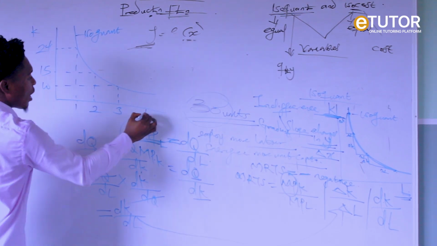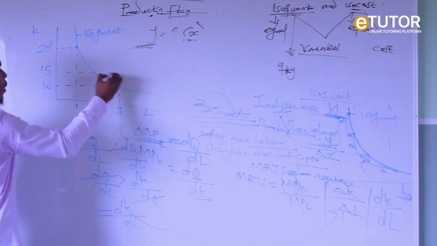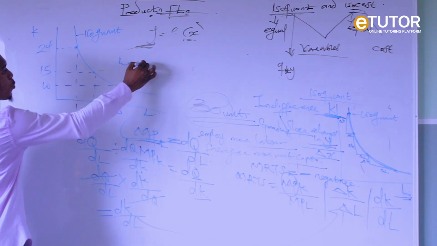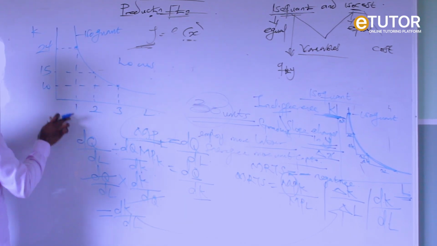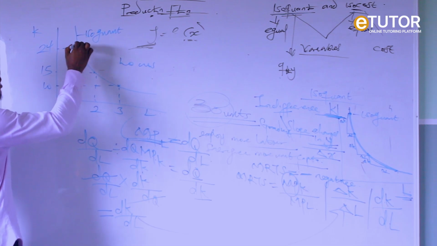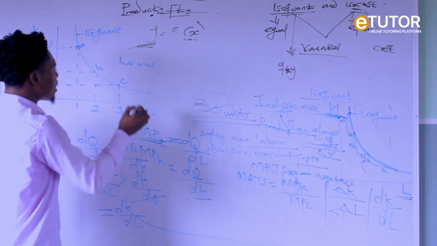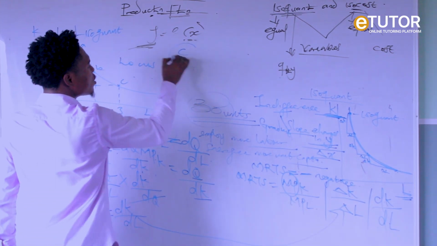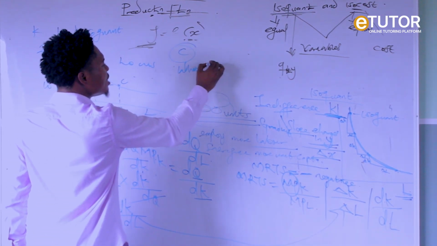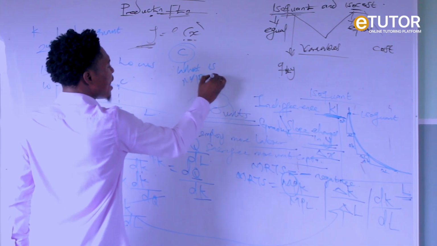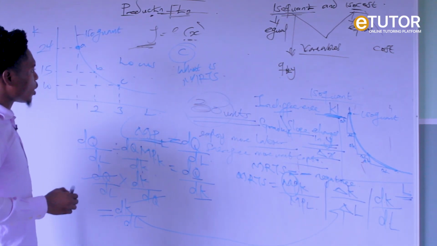So we have our capital and we have our what? Labor. We have our 3 locus points, which show the connection between the 2 axes. So here we have locus A, locus B, locus C. Now, at locus C, what is the MRTS? That is, what is the marginal rate of technical substitution?